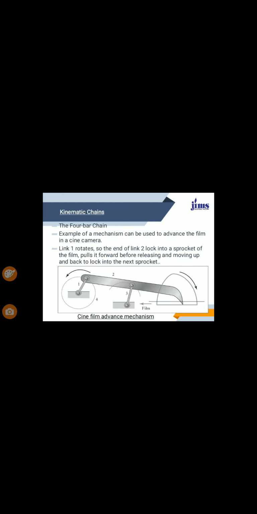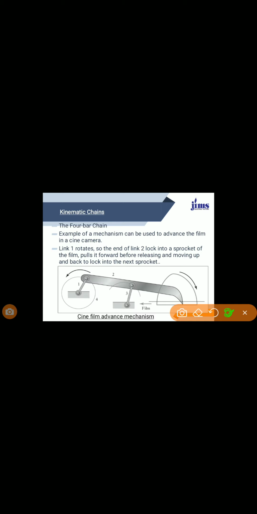Okay, so I am continuing with the kinematic chain, the 4-bar chain mechanism. An example of this mechanism is used to advance the film in a cine camera. See here, links 1, 2, 3, 4. Link 1 rotates, so that, as you will see here, link 1 rotates.